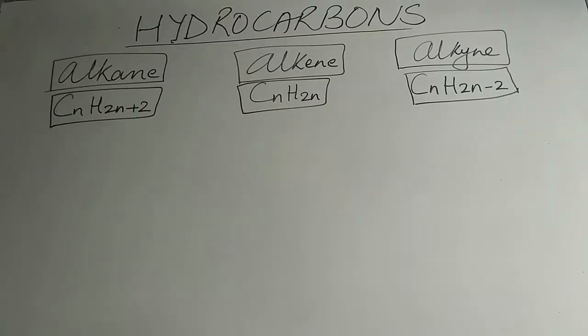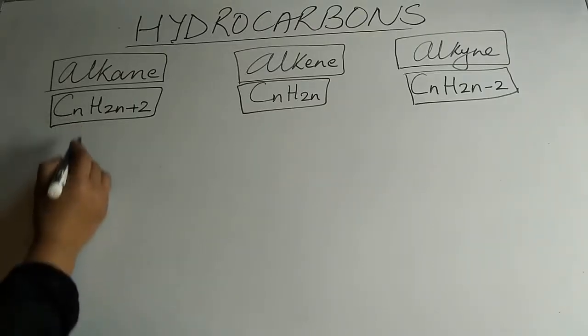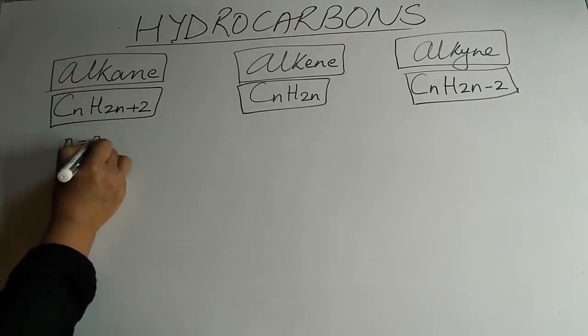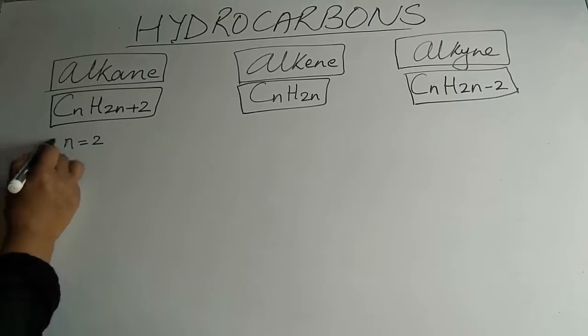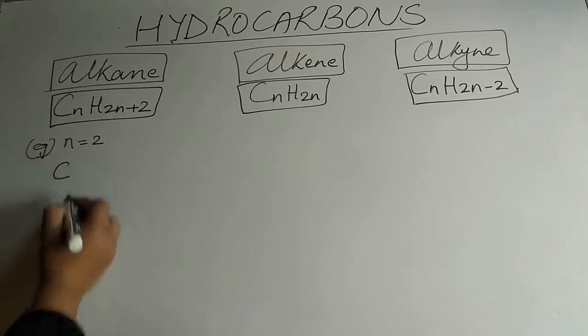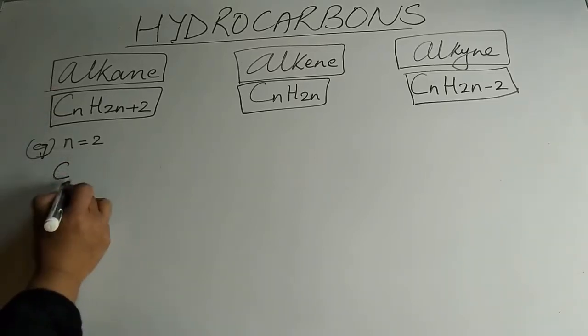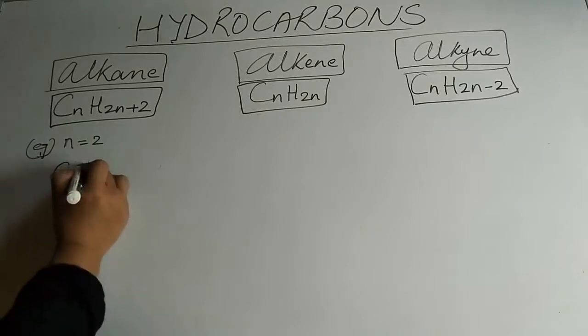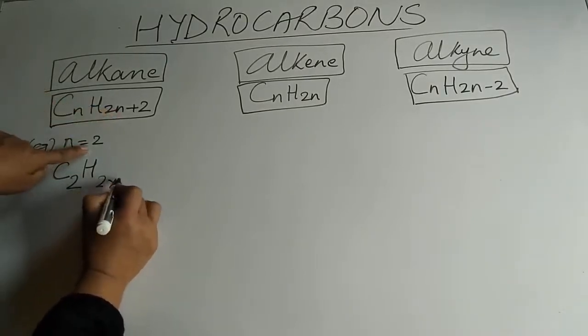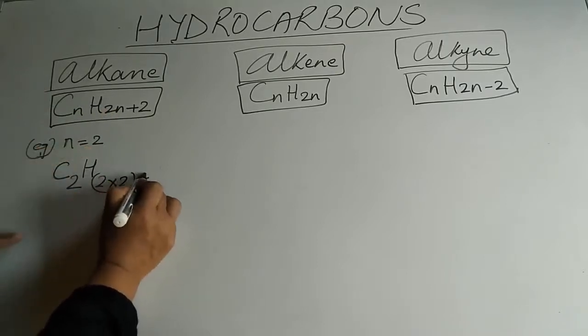Coming to the first one, let's take over here, if we say n is equal to 2. Let's take this as an example. n is equal to 2. In such a case, see, this n will be substituted by this 2. Then H, 2 into n is 2, plus 2.